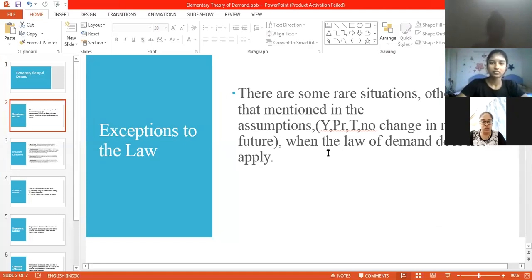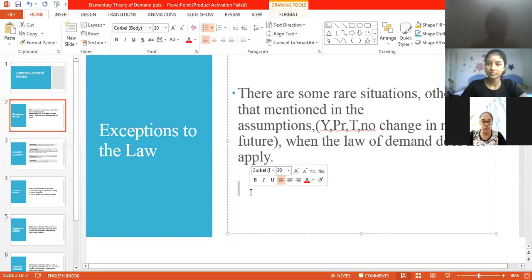Okay, so we come to the exceptions. Exceptions of the law. What do you understand by exceptions, children? If it's an exception, what do you mean by exception when you're having a conversation with someone? When someone says exception, what does that mean? Except for that thing. Except for that thing, correct.